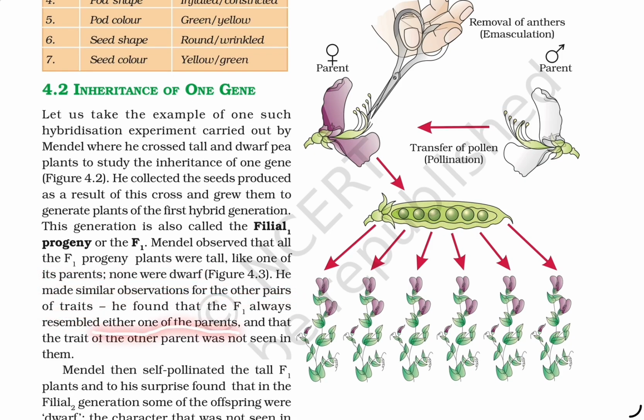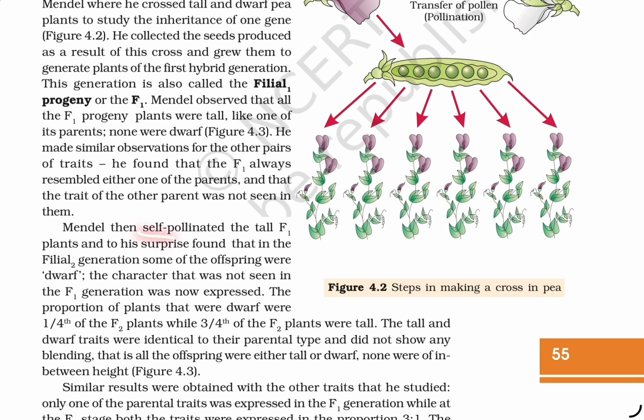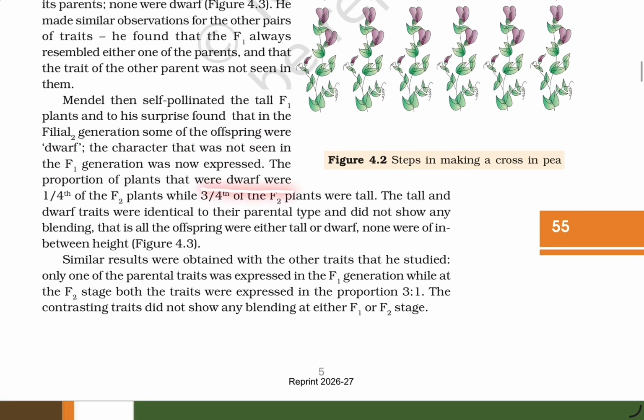He found that F1 always resembled either one of the parents, and the trait of the other parent was not seen in them. Mendel then self-pollinated the F1 plants and, to his surprise, found that in the F2 generation, the second filial generation, some of the offspring were dwarf. The character that was not seen in the F1 generation was now expressed. The proportion of plants that were dwarf was 1/4 of the F2 plants, while 3/4 of the F2 plants were tall. The tall and dwarf traits were identical to the parental types and did not show any blending.